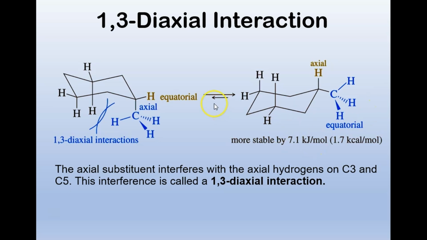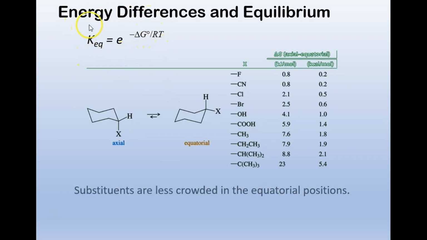And notice the equilibrium arrows. And maybe in Chem 2 you converted a delta G into an equilibrium constant. An axial substituent interferes with the axial hydrogens, and we call that a 1,3-diaxial interaction. So here's your Chem 2 equation. An equilibrium constant is equal to e raised to negative the Gibbs free energy divided by RT.